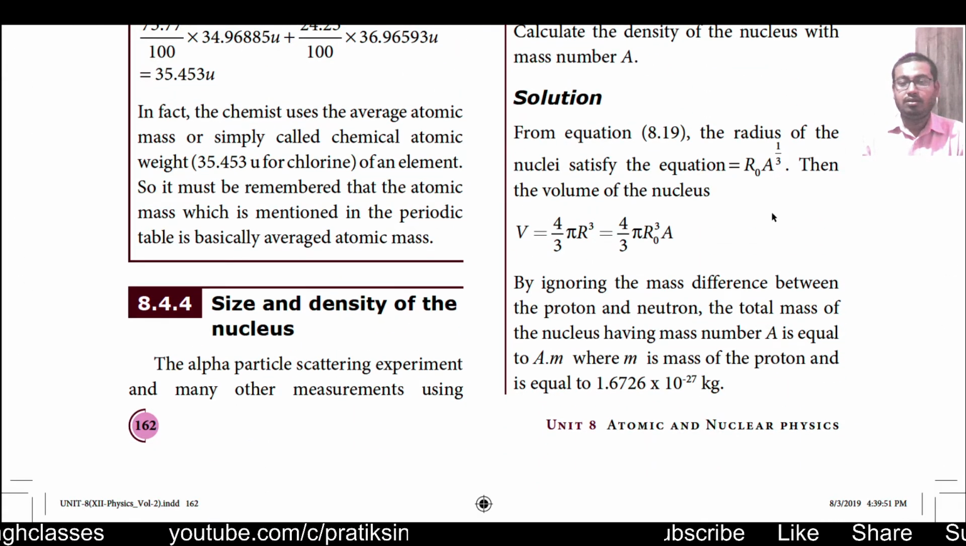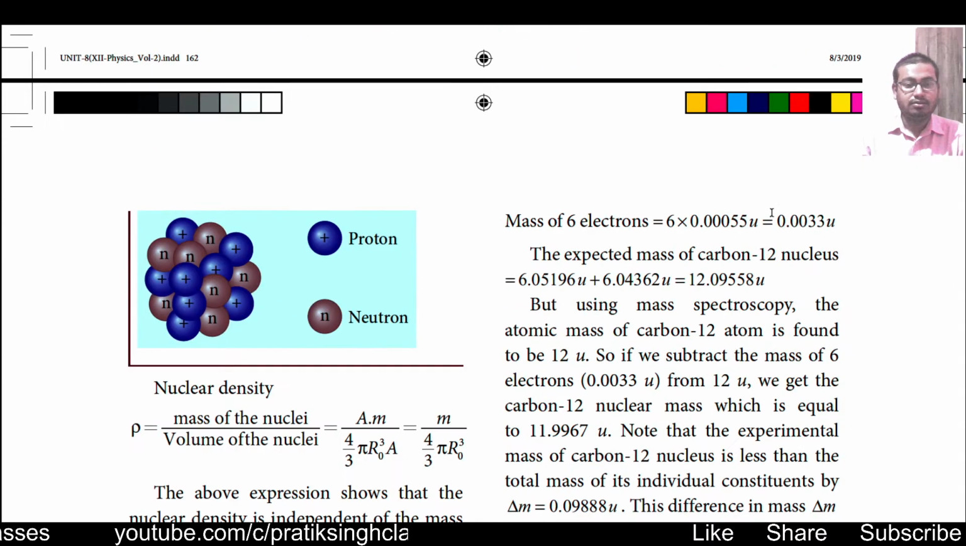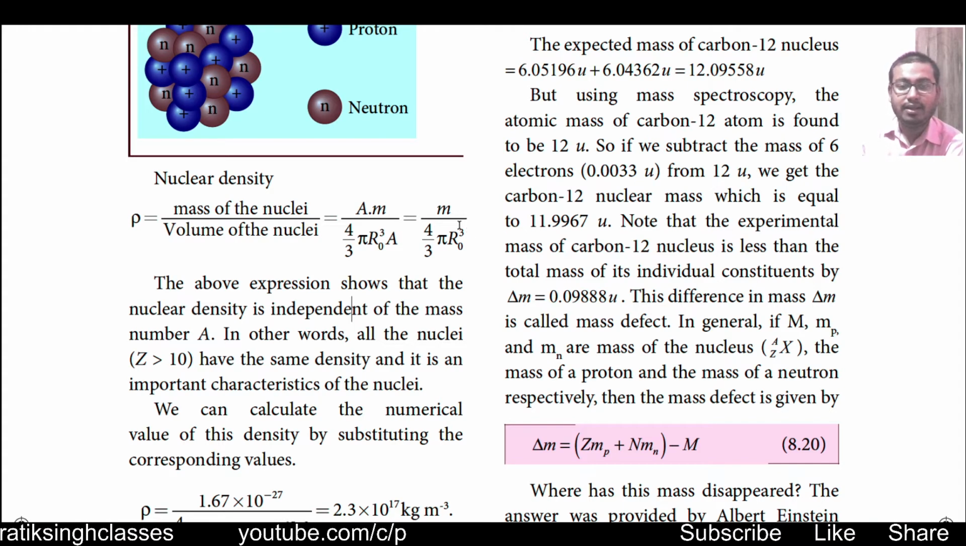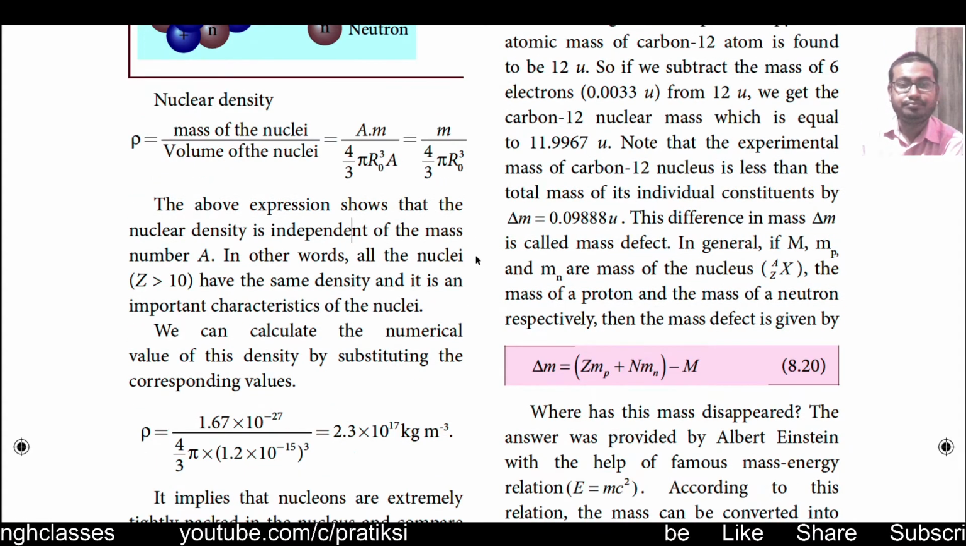Now coming to the next question. Nuclear density is defined as rho is equal to mass of the nucleus by volume of the nucleus. That is, mass of the nucleus means A into M, mass number times the nucleon mass, divided by the volume of the nucleus, where because the nucleus is considered to be spherical, its volume will become 4 by 3 pi R naught cube into A, or M by 4 by 3 pi R naught cube.